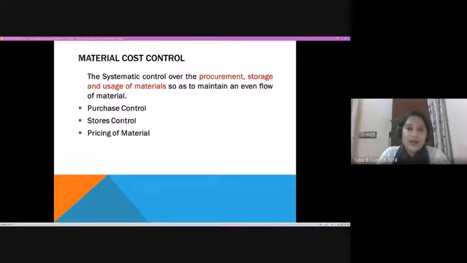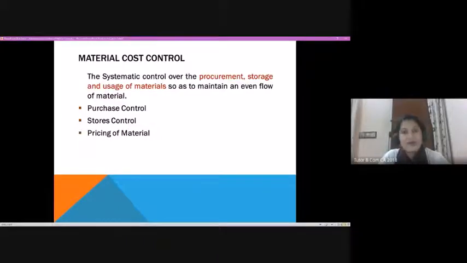The basic idea behind material control can be brought under three headings: one is procurement, two is storage, and three is usage of material. So it's actually a systematic control over procurement, storage, and usage of materials. We learn many statistical or stock control tools which we will be using for controlling the material supply and